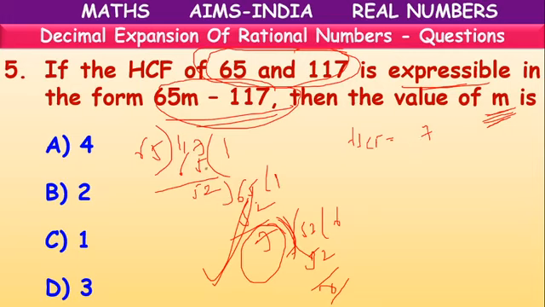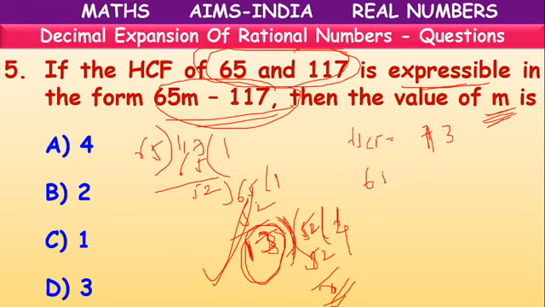Sorry, children, 52 ones are 52. In 5, 3 goes, means 3 will come, 6, 5 here. Sorry, children, here 13 is the remainder. So 13 will be the divisor. 52 is there. 13 fours are 52, remainder 0, which means when we divide with 13, the remainder is 0. So HCF is 13.